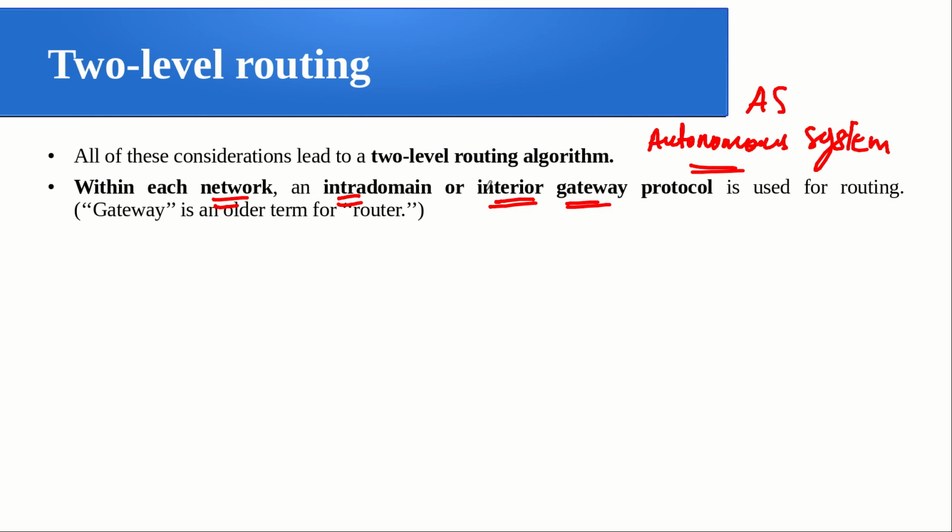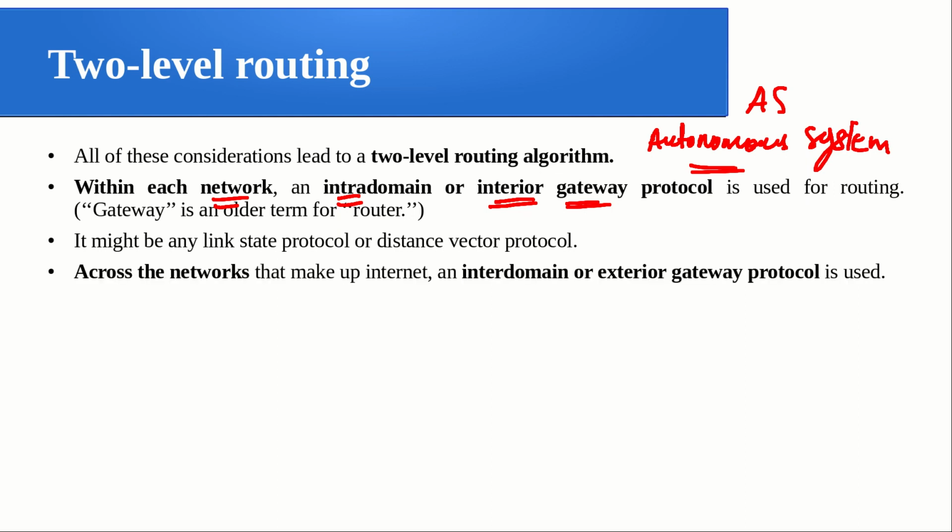So ultimately it is the routing protocol that is used within a network, right. It might be any link state protocol or a distance vector protocol, something we already saw. Any one of them we can use as an intra-domain routing protocol, or as an interior gateway routing protocol, or as an intra autonomous system routing protocol.